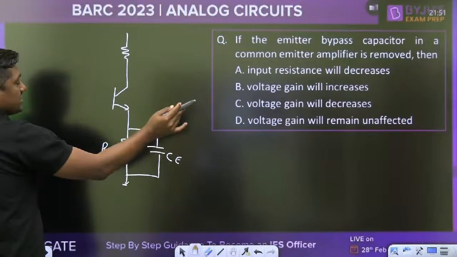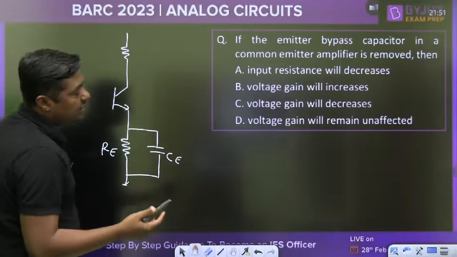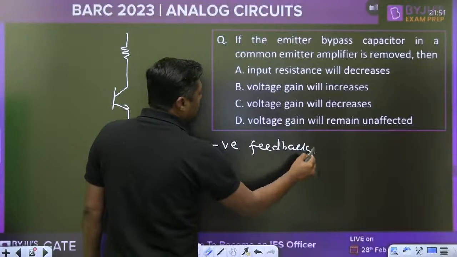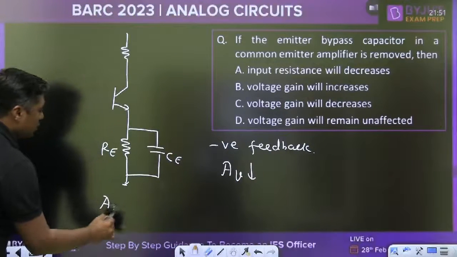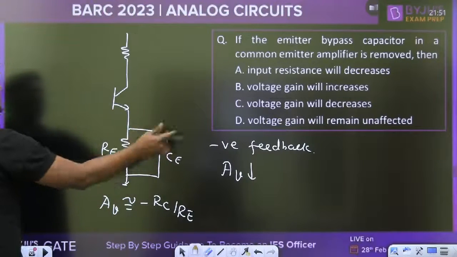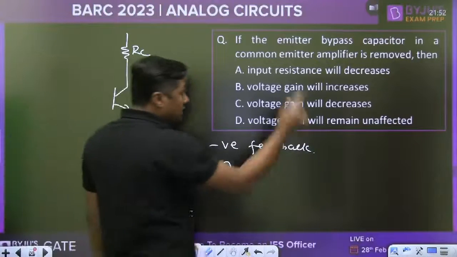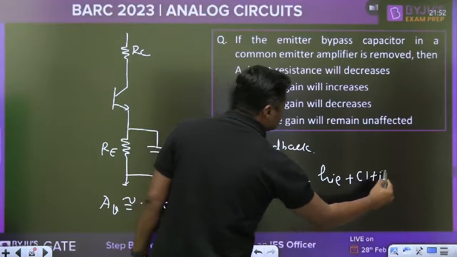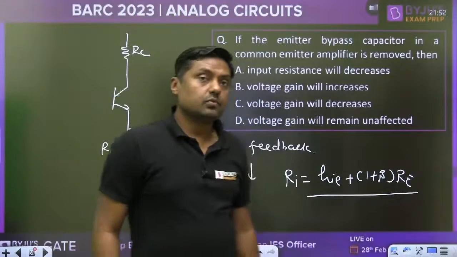When this bypass capacitor is removed, then RE will be in action, and because of RE, there will be negative feedback. And because of that negative feedback, what about the voltage gain? Reduces. And it is nearly equal to minus RC by RE. It will become minus RC by RE once C is removed. Highly stable. And input resistance will increase. Yes. So which answer is correct?